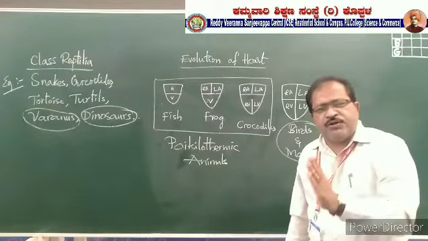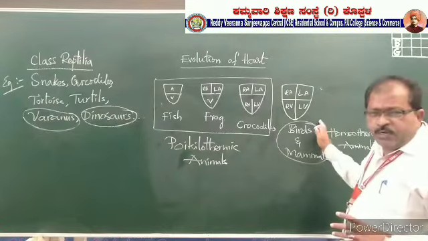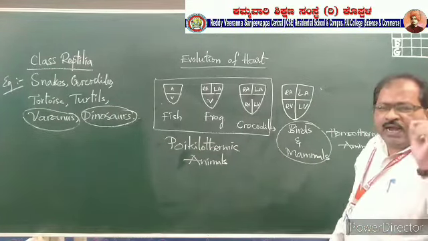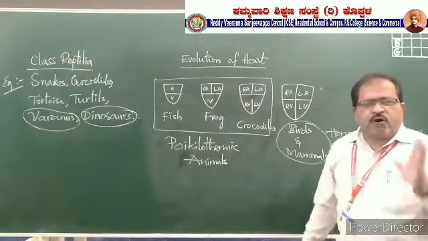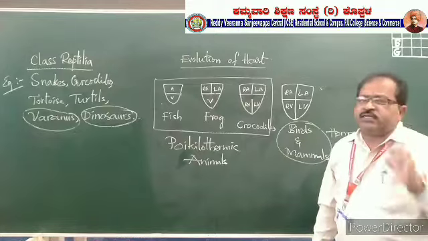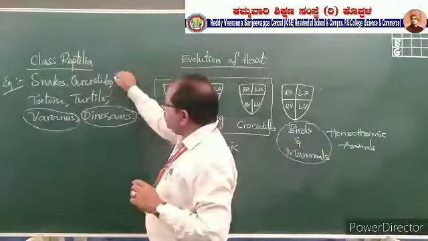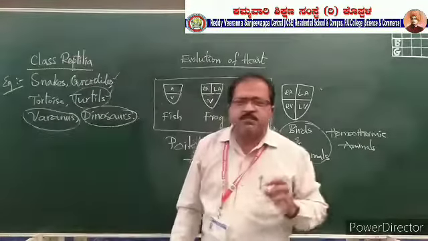Okay, that will be continued for the next category also, even birds as well as the mammals. Okay. And whereas when you go for the tortoise and turtle, tortoise are bigger than the turtles. Turtles are very much smaller, and turtles as well as the crocodiles will be living completely in the water.